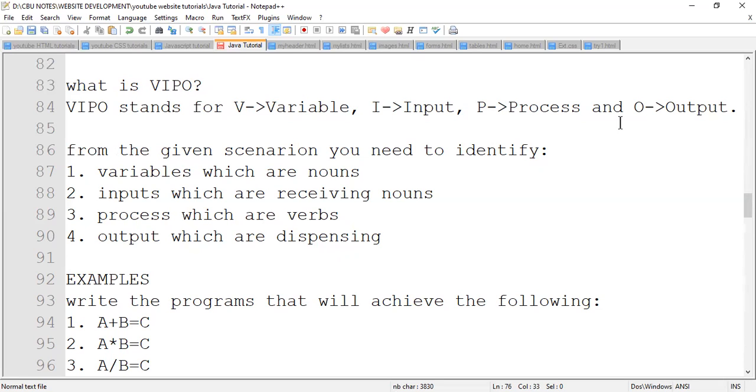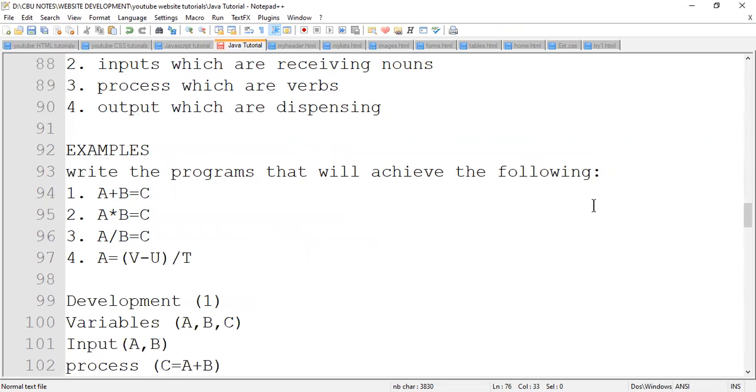So right now, I'm going to look at these examples here, and see how we can develop them using VIPO, and how eventually we can implement them using NetBeans. For example, we are told, write the programs that will achieve the following: add A plus B, answer goes to C; or A times B, answer goes to C; or A divide B, answer goes to C; and then A is equal to open bracket B minus U, close bracket, divide T.